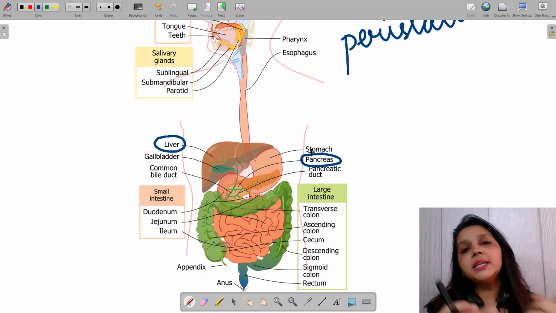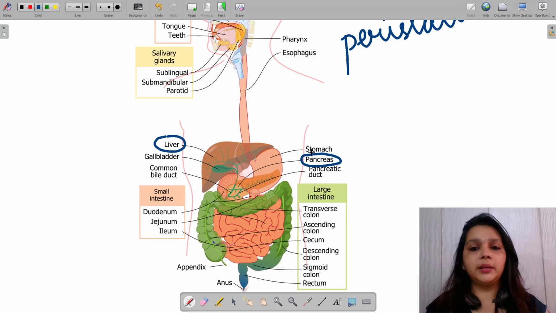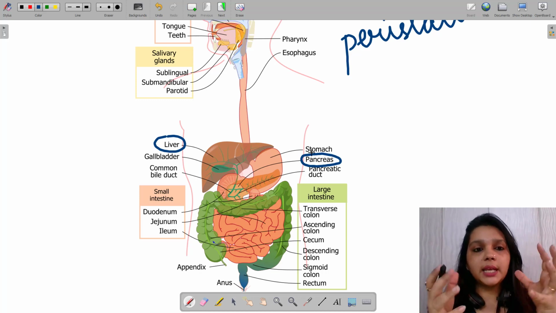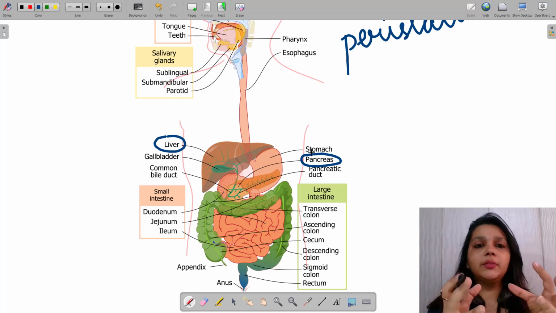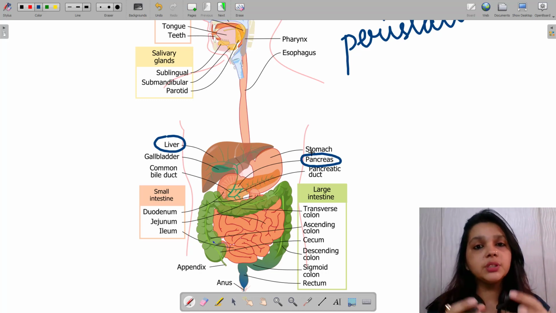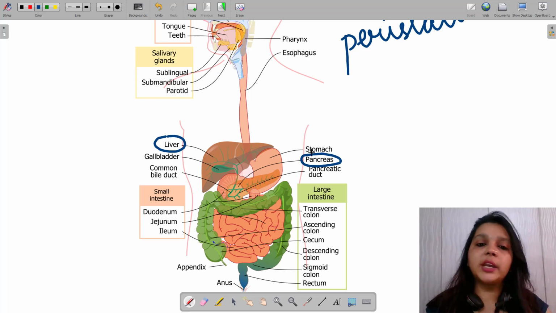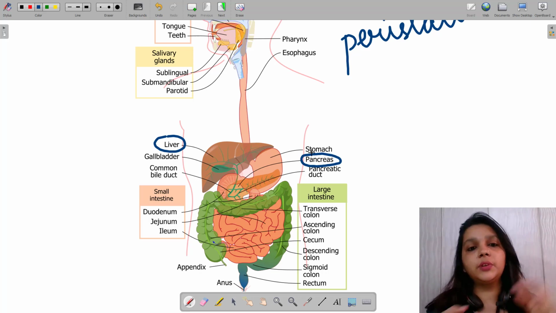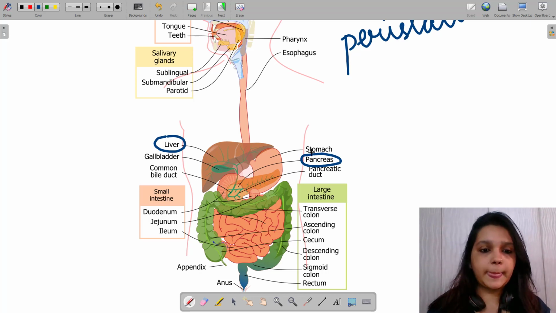And also it receives secretion from the liver and pancreas. The stomach is basically the actual site where digestion of food is happening. A lot of things are getting broken down into simpler substances. To cater to all of that, it doesn't work alone. It takes help from the liver and its secretion, and also from the pancreas, right? And we'll see what the work of the gall bladder is.